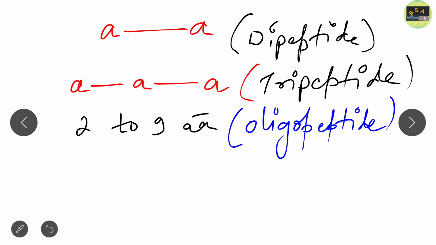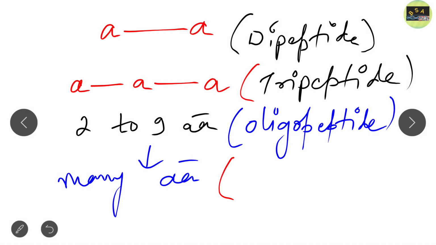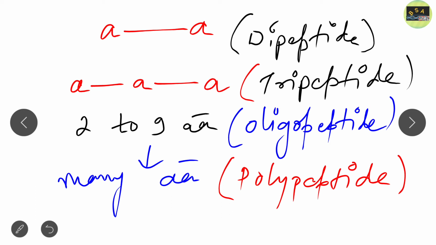Now, when many amino acids are joined, almost 100, 200 amino acids, then we call them a polypeptide. Clear? Now I hope that you got a clear idea about the concept of dipeptide, tripeptide, and so on, about the oligopeptide and about the polypeptide.